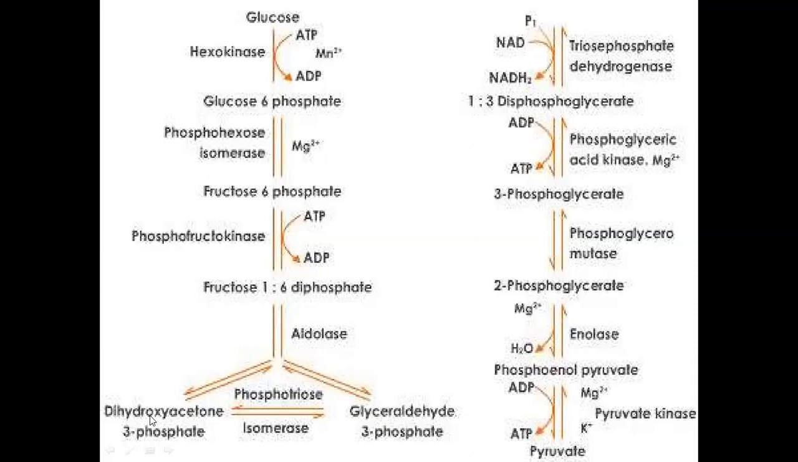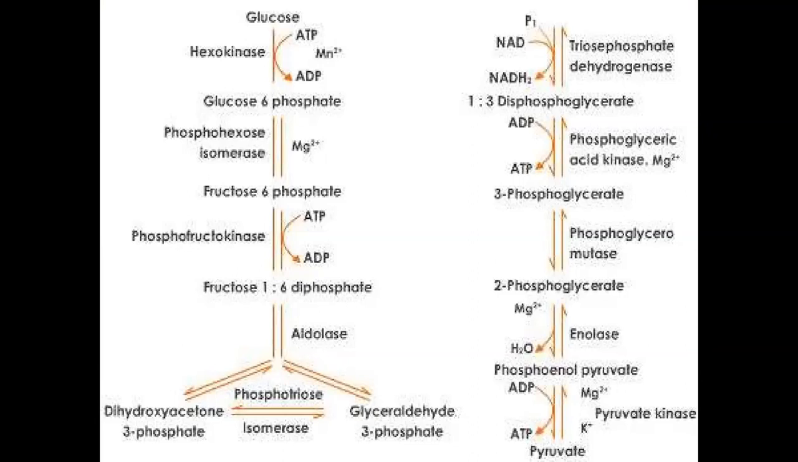In this fourth reaction, fructose 1,6-diphosphate, which has 6 carbons, is split into 2 molecules: one is DHAP, dihydroxyacetone phosphate, and the other is glyceraldehyde 3-phosphate. These are the 2 molecules formed by the splitting of fructose 1,6-diphosphate, and they have 3 carbons each. So this is the purpose of glycolysis: bigger molecules should be broken down into simpler molecules.